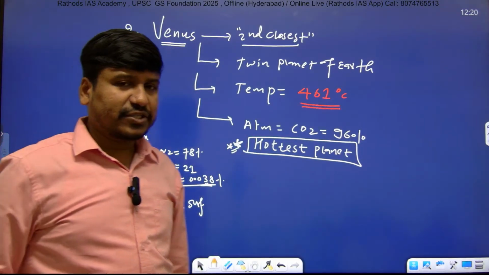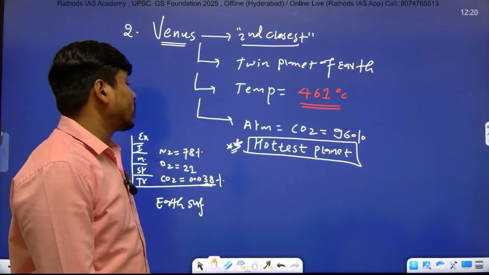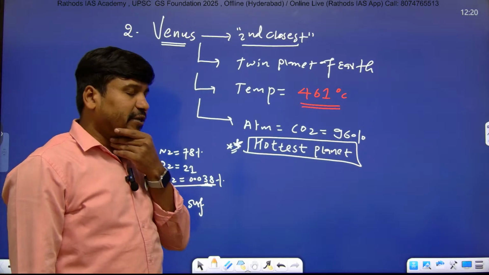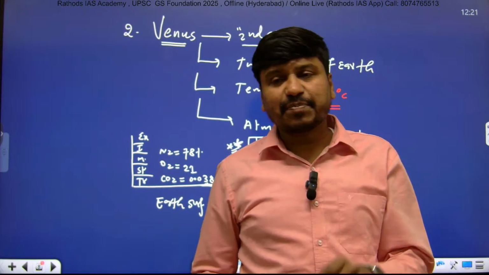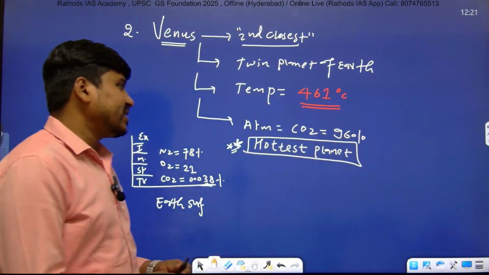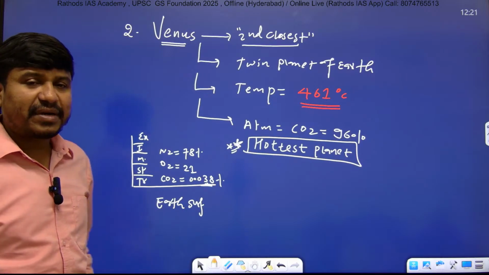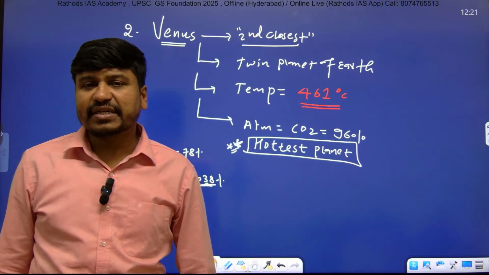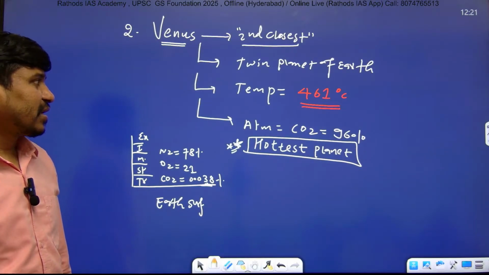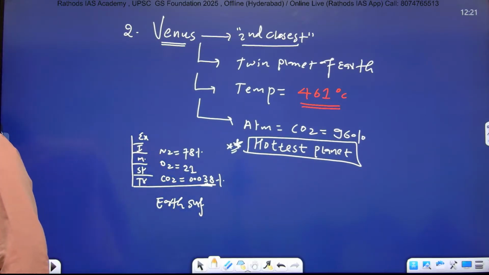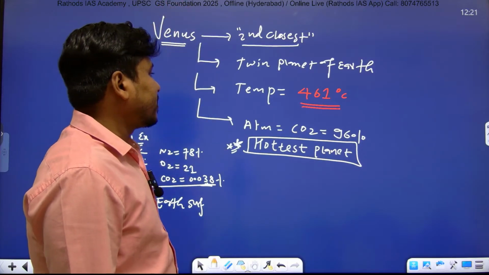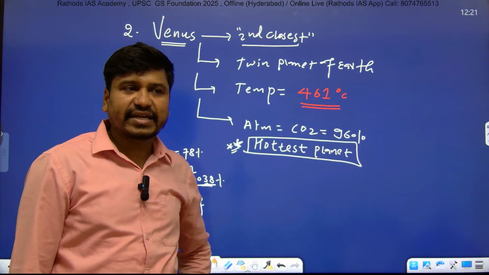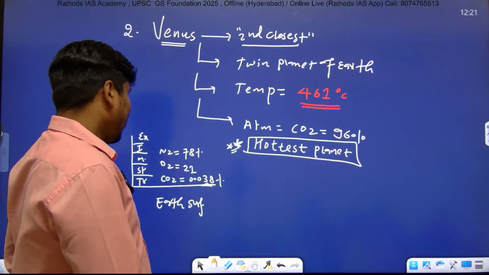Hottest planet in our solar system: Venus is the hottest planet in our solar system, due to presence of 96% of carbon dioxide in its atmosphere. Right? This is about Venus.